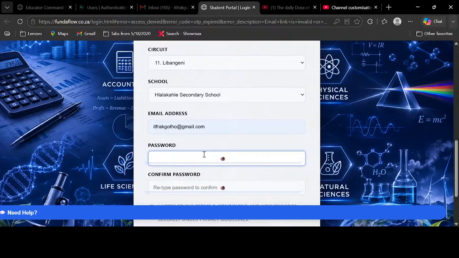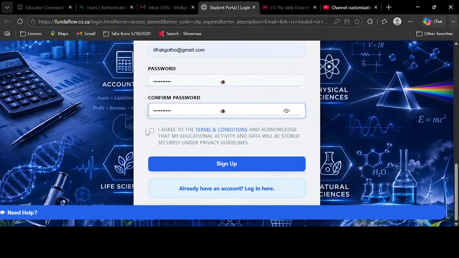Then I'm gonna put in my password. I'm not gonna say my password. Someone's gonna log in with my password. Okay, I ain't doing that. Don't try this at home. Yeah, and then I'm gonna accept the terms and conditions. Agree to them. Let's just check if everything is visible today. Yeah, everything's still visible.